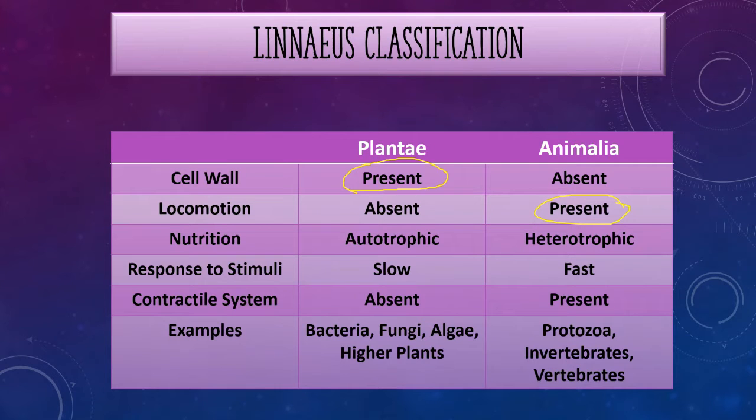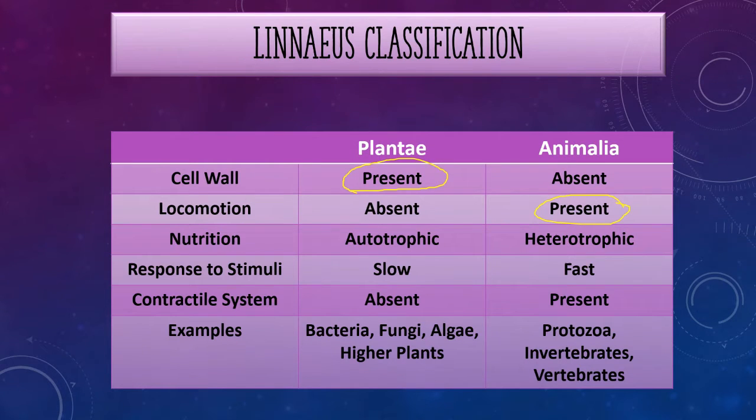Plants are autotrophic. Autotrophic in the sense holophytic. It means they are photosynthetic and they can produce their own food. While animals are heterotrophic, they depend on another animal or another organism for food. And the next difference is the response to stimuli. Plants respond to stimuli slowly, but animals respond to stimuli faster.